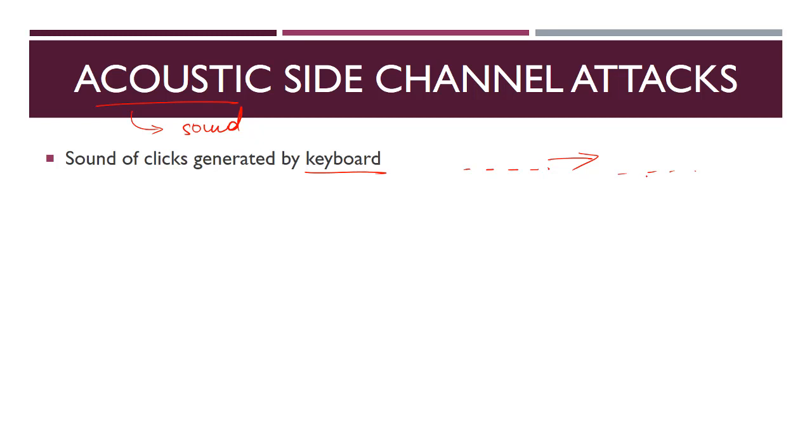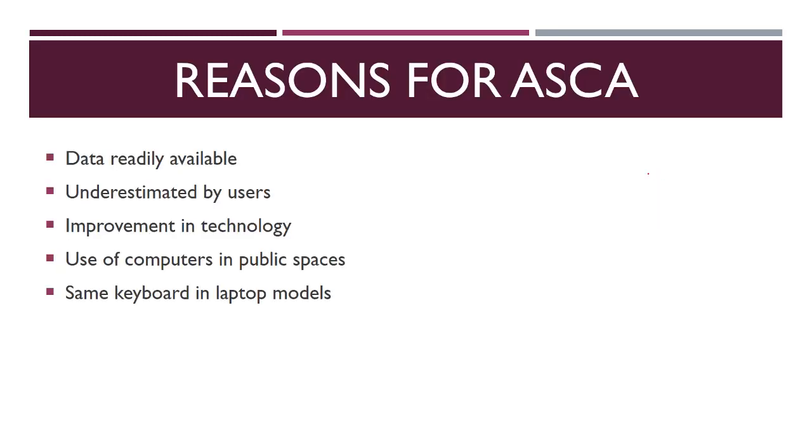Also, acoustic side channel attacks have increased in recent times. Why have they increased? The first reason is that the data is readily available. Whenever we are sitting in a public place, for example at an airport, on a bench with my laptop doing my work, I cannot prevent anyone from sitting nearby.